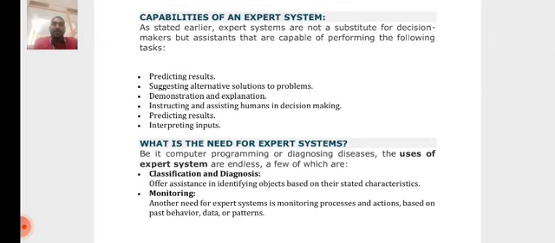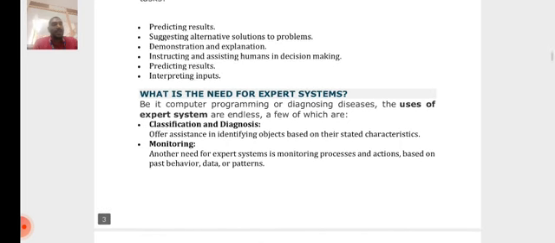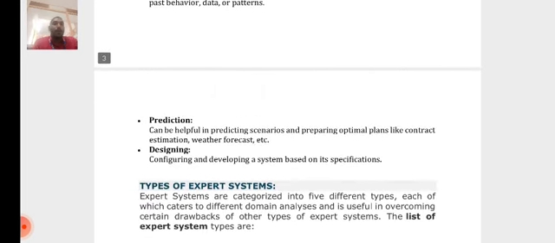What is the need of expert systems? The main use of expert systems is diagnosing disease and computer programming. So, classification of diagnosis: this offers assistance in identifying objects and their related characteristics, and monitoring. Another need of expert systems is monitoring the process and taking action based on past behavior, data, and patterns. Predictions: we can predict scenarios and plans, such as cost estimation, weather forecast, etc. And designing is developing a system based on its specifications.